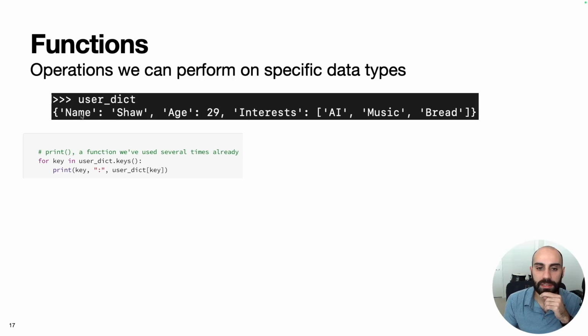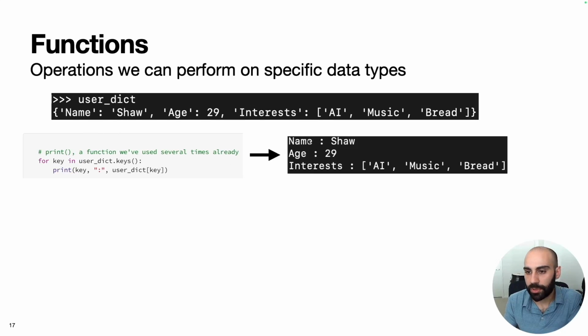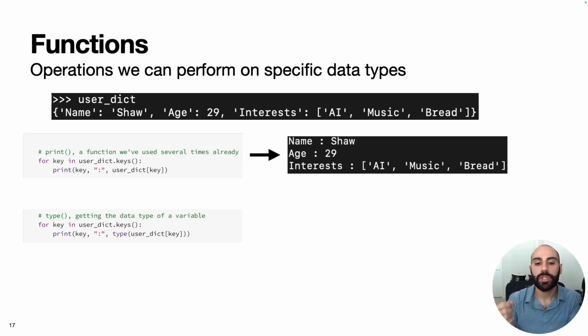So if we recall, it's just this dictionary here. We run this script, it's just going to print the key value pairs in this dictionary. Another example of a function is type, which returns the data type of an input variable. Here we're going to do a similar thing, but instead of printing the value corresponding to the key, we're going to print the type of the value.